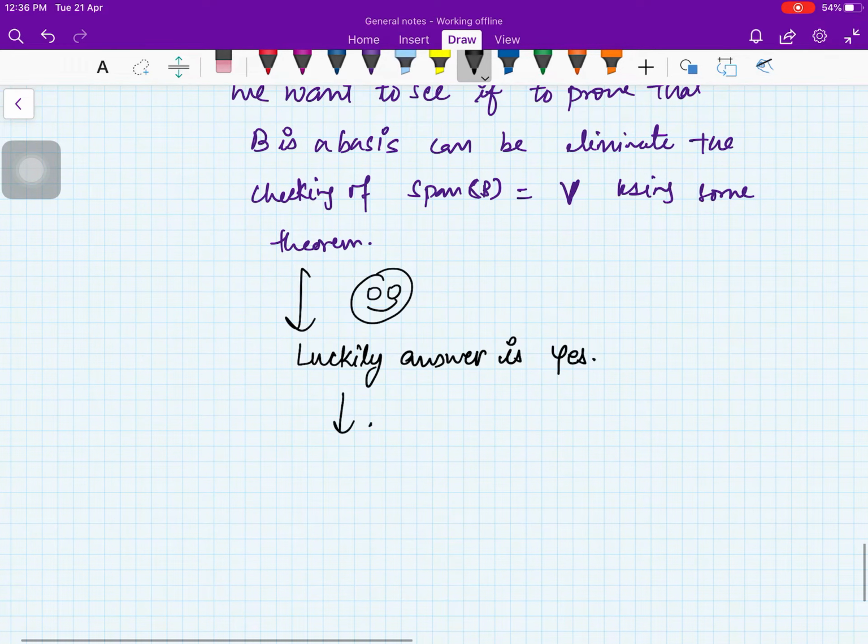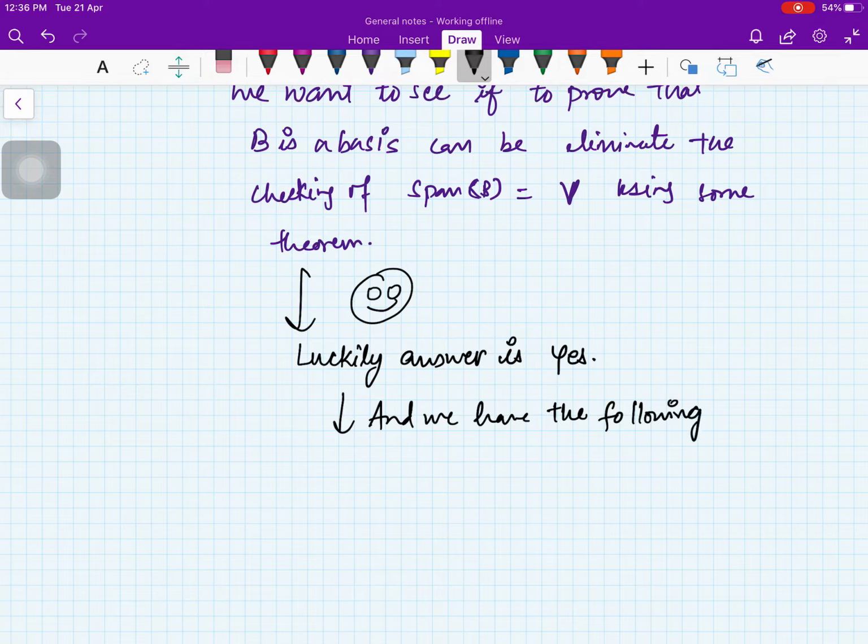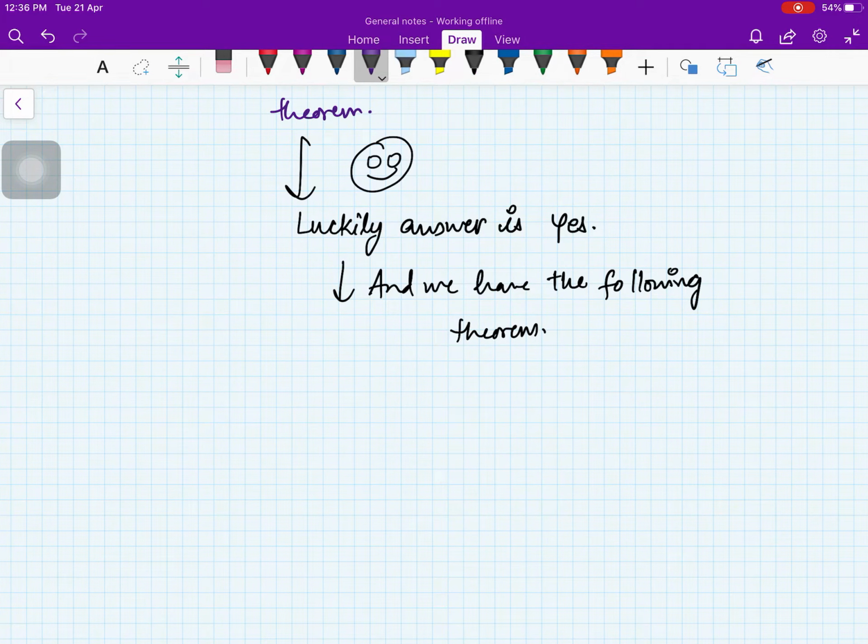And we have the following theorem. Let me write down the statement. Sometimes this theorem is called the n-dimensional theorem, but I am not writing any name.